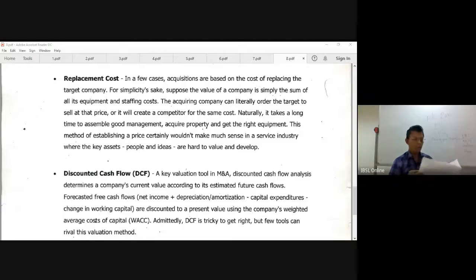Shall we do question number 8? Now, question number 8. Do you have this question paper with you all?